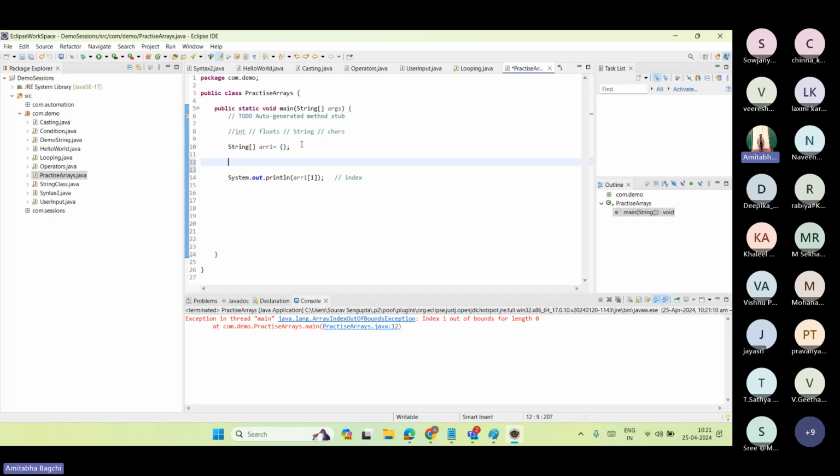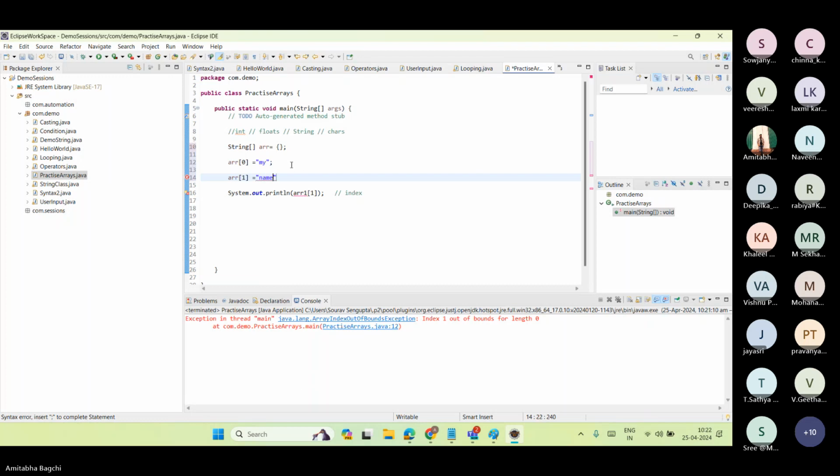How can we do it? We can put the data through indexing only. How? Let's put this array one again. In the 0th index, I want to put the value of my name. Okay, so the 0th index I have loaded. Now I want to go for another index, 1, name.